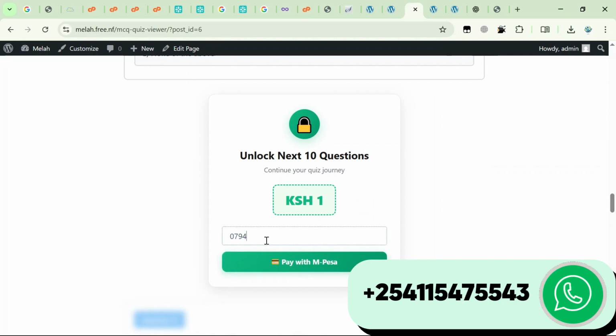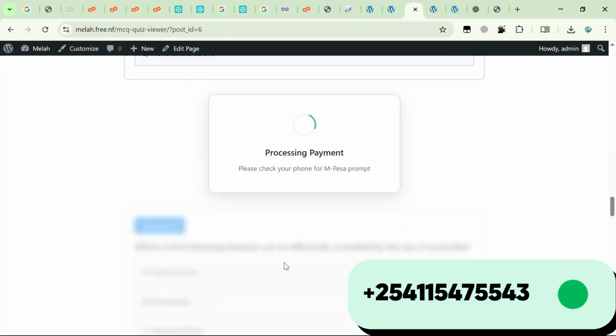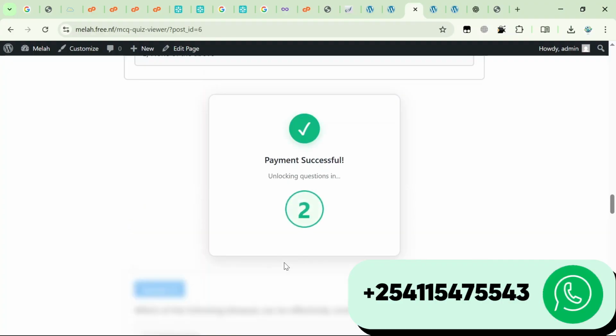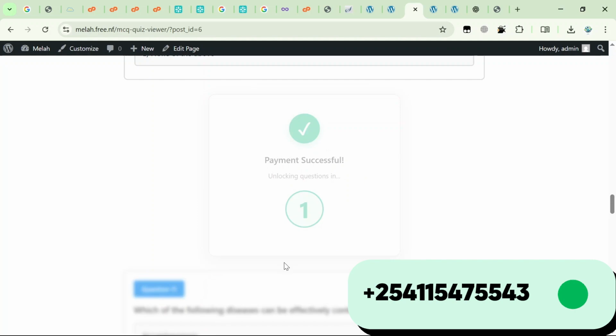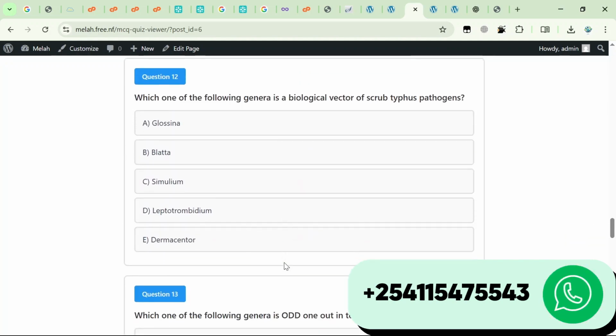So we'll put our M-Pesa number, then we'll send the prompt to our phone. There you go. Put my M-Pesa PIN. Once that's done, it should detect that payment has been made. There you go, and then it unlocks. There you go. We are done.